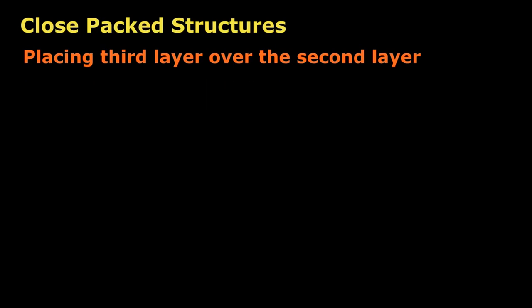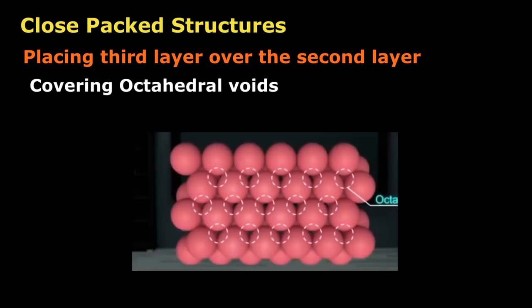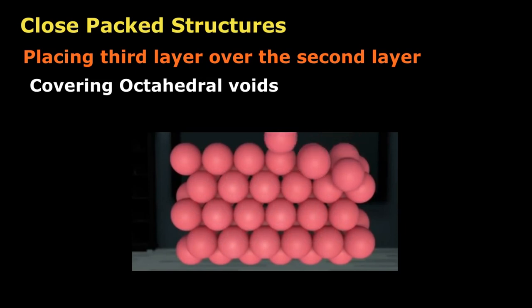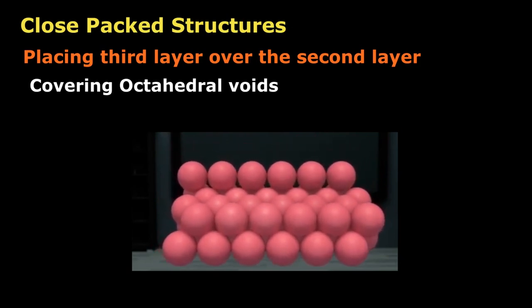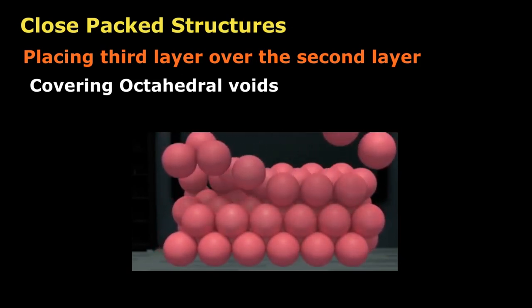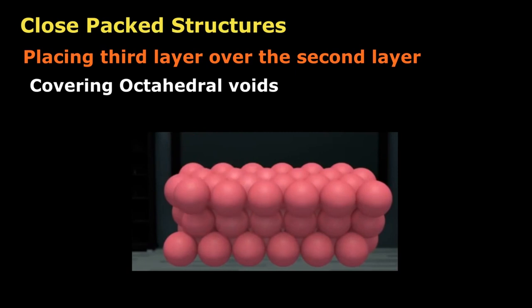Covering octahedral voids. The octahedral voids of the second layer can be covered by placing the spheres of the third layer over them. On doing so, the spheres of the third layer are not aligned with those of either the first or the second layer. If we call the first layer as A type and the second layer as B type, then the third layer will be C type.